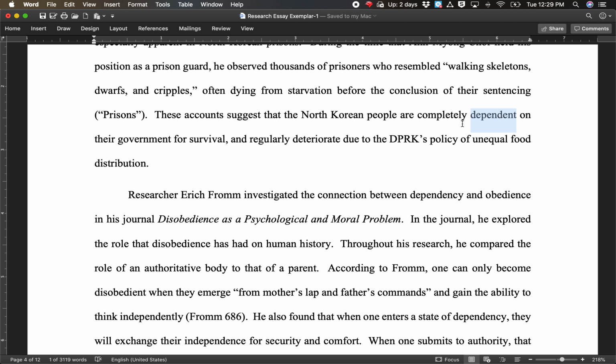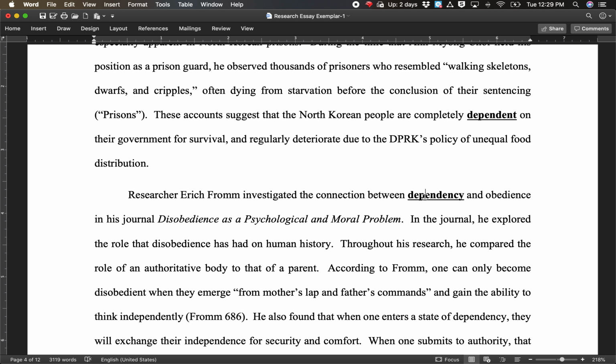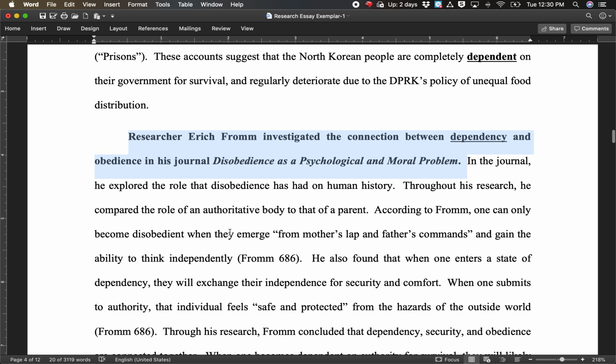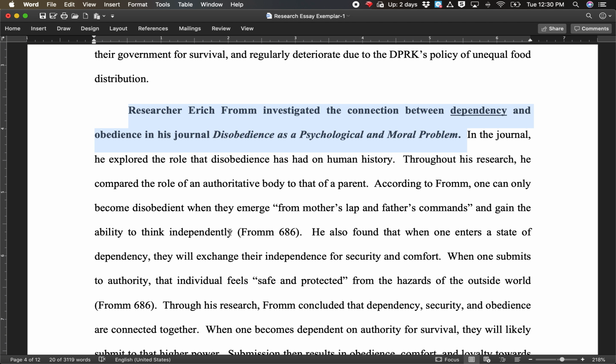So this one word, dependent and dependency, connects the main ideas from the two paragraphs. And by adding this one transition sentence, now the student can tell us more about Eric Fromm's idea.